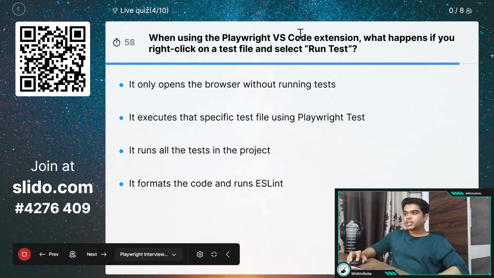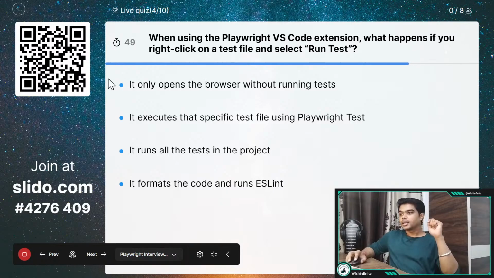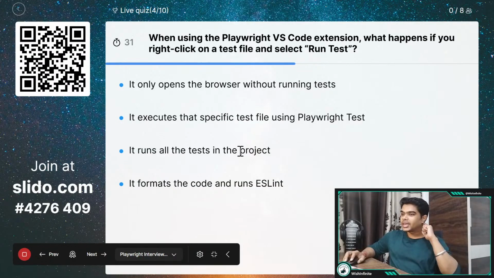So here's the question. When using the Playwright VS Code extension, what happens if you right click on a test file and select run test? And here are all the options. It only opens the browser without running tests. It executes the specific test file using the Playwright test. It runs all the tests in the project, and it formats the code and runs ESLint. So you can select the correct answer. We have only around 25 seconds left.